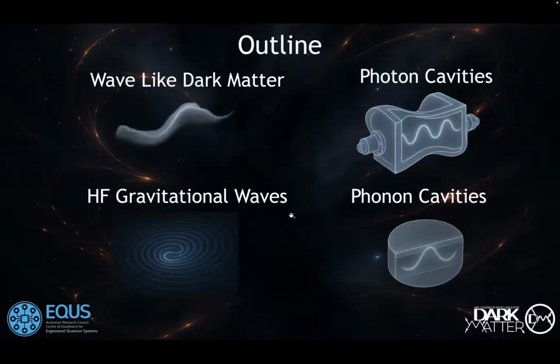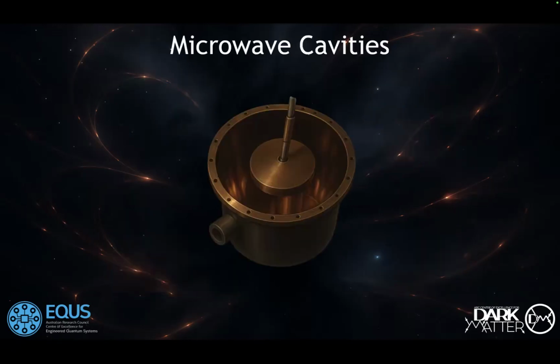And in particular, this is the outline of my talk. We will discuss wave-like dark matter and high-frequency gravitational waves and how to detect them with photons, or microwave cavities in particular, and phonons, or acoustic cavities, from the other side. So I start with microwave cavities.